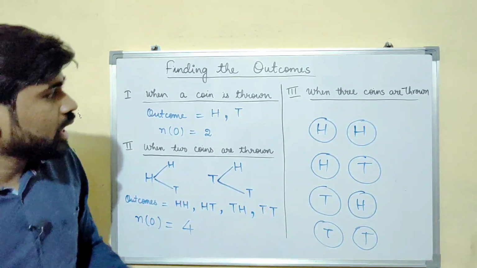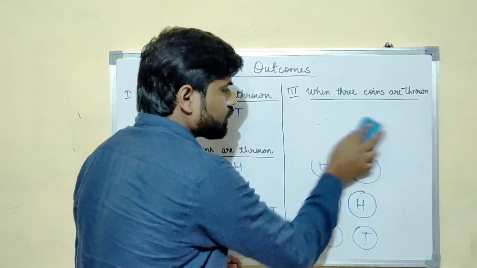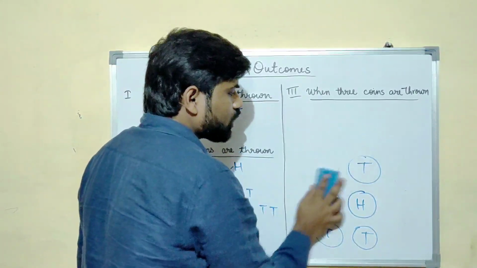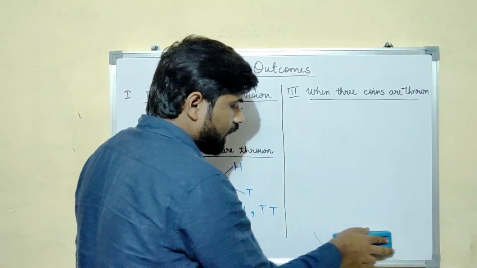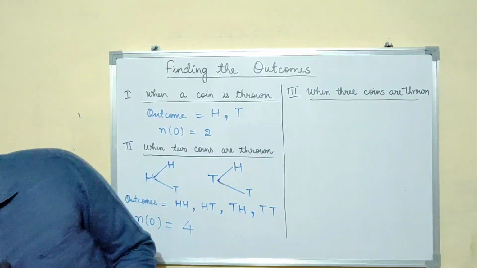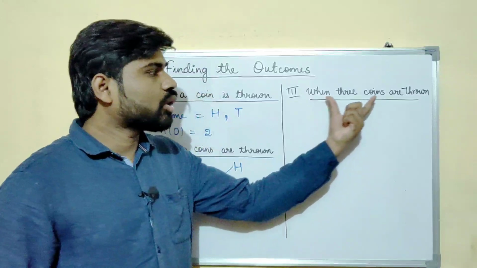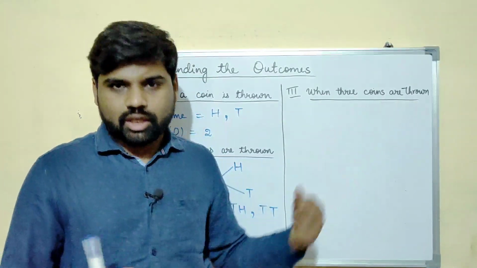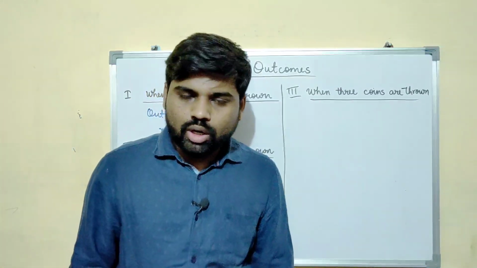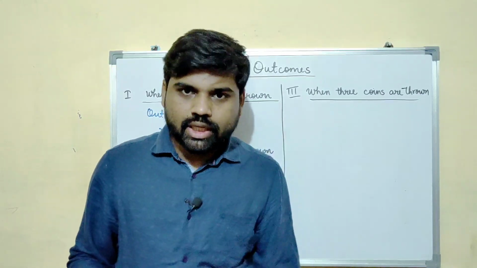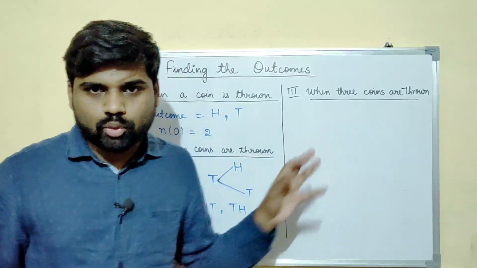Now let us see that we are throwing 3 coins. In this case we are throwing 3 coins, and it can be rewritten as if I am throwing a coin 3 times. You can find this statement that if 3 coins are thrown or the coin is thrown 3 times, it is both the same.